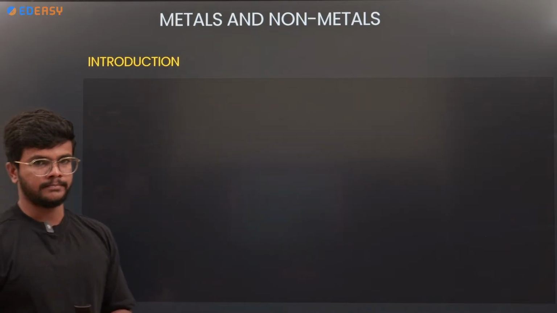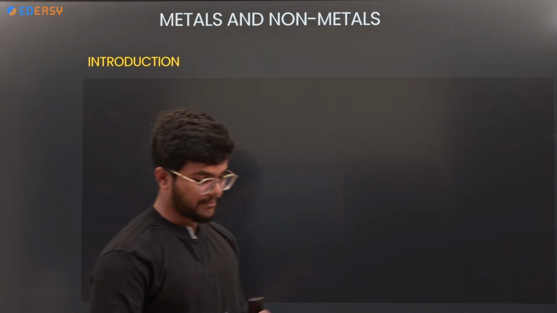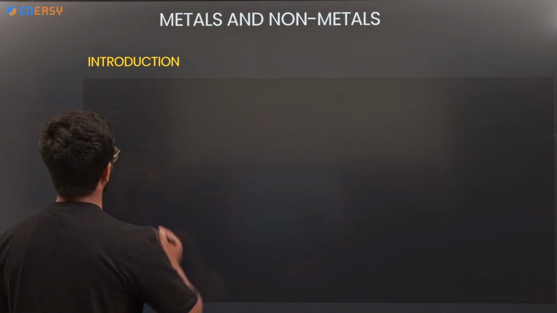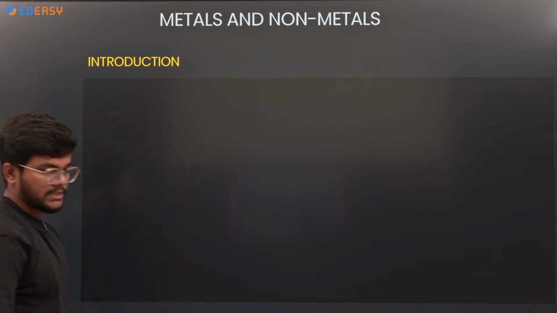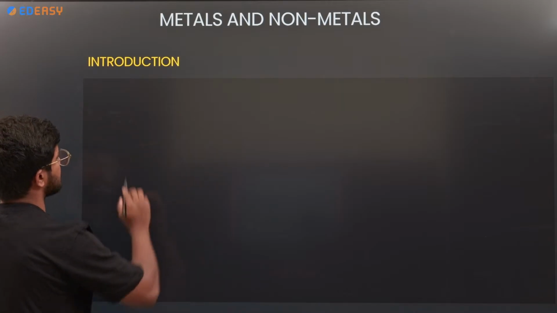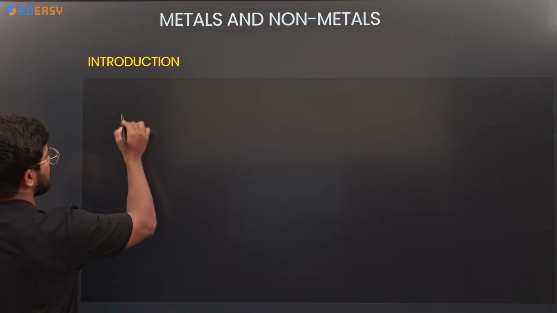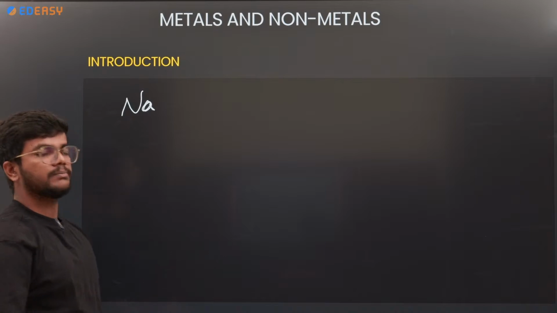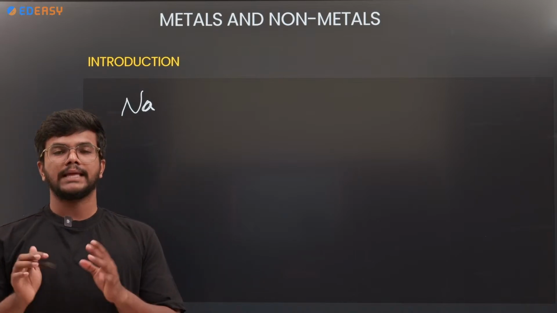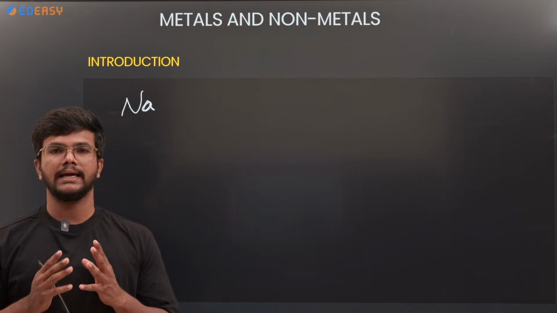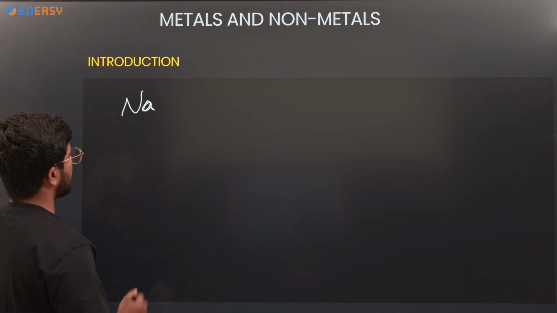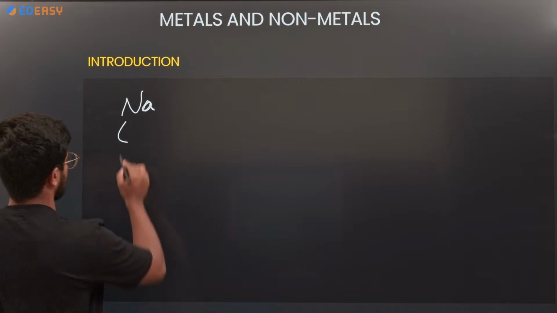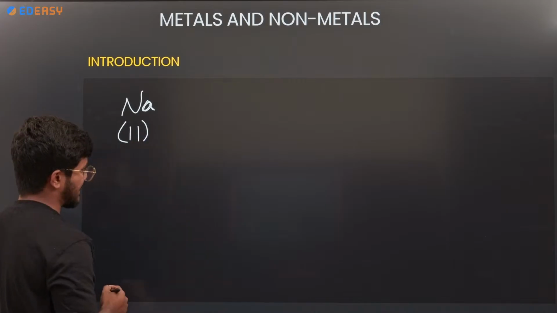So, the introduction to metals and non-metals. According to chemistry, what are metals? Let me take one example, sodium. Sodium is a metal which belongs to the S block of elements, the alkali metals. What is the atomic number of sodium? 11. Yes, sodium's atomic number is 11.